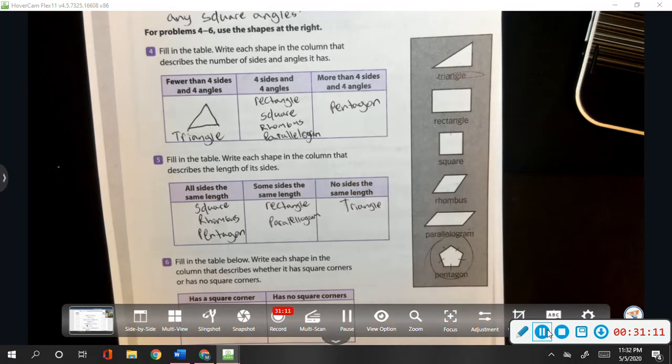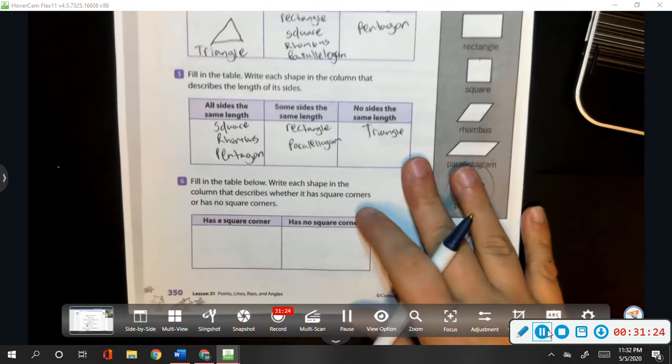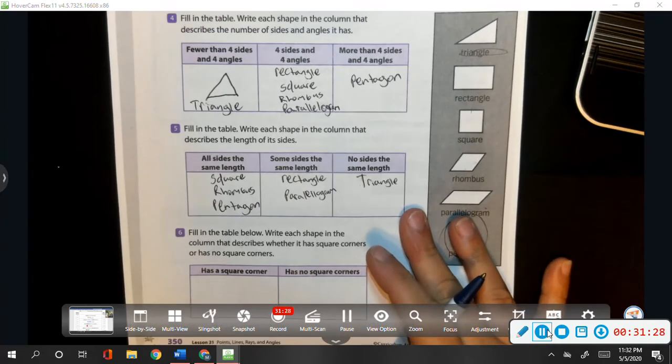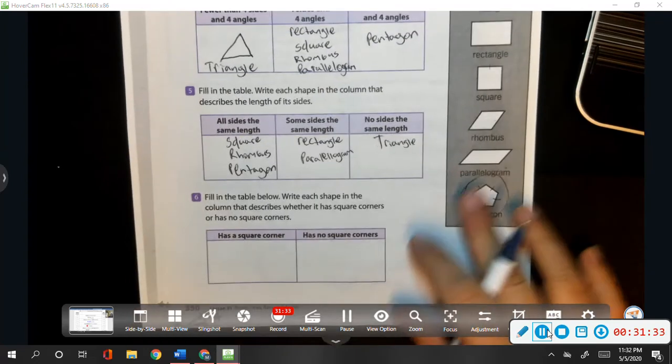Number 6 has a square corner. So it doesn't have to have all square corners. It just has to have at least a square corner. So looking at our triangle, it is going to fit that description because it does have a square angle.